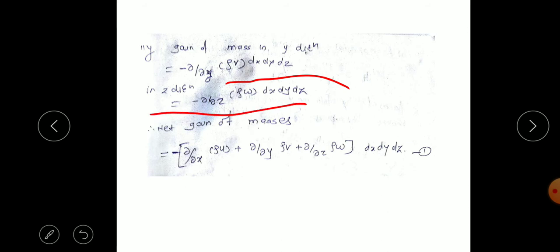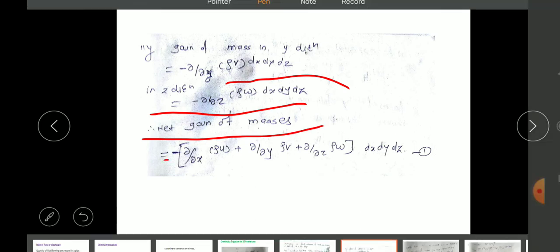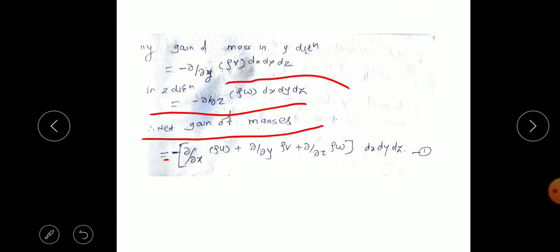Similarly in the z direction, minus partial derivative with respect to z of rho w, dx dy dz, where w is the velocity in the z direction. Adding all the gains in mass in the three directions, the total is the negative of dx dy dz, which is common, times the partial derivative of rho u with respect to x plus that of rho v with respect to y plus that of rho w with respect to z.